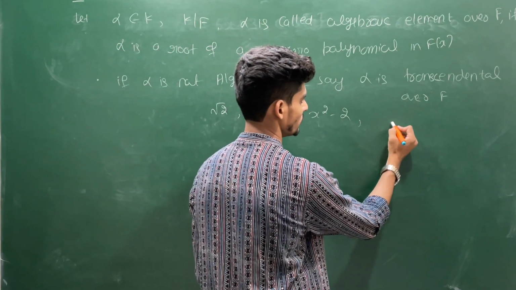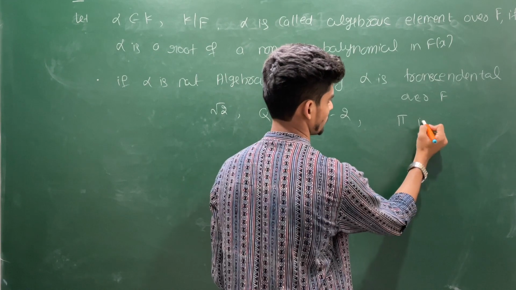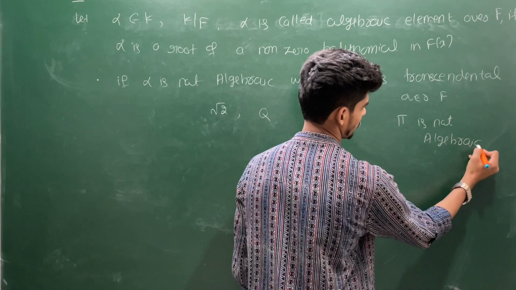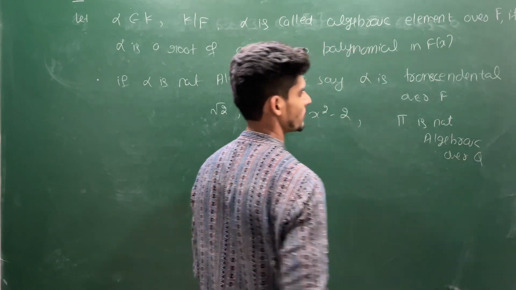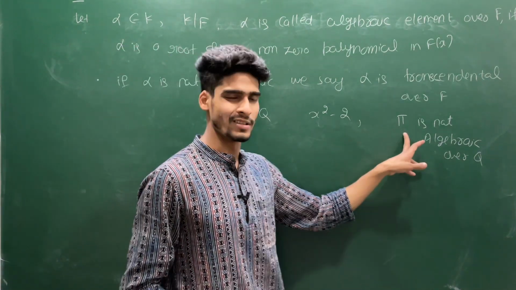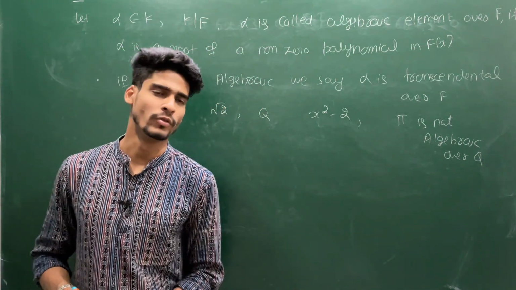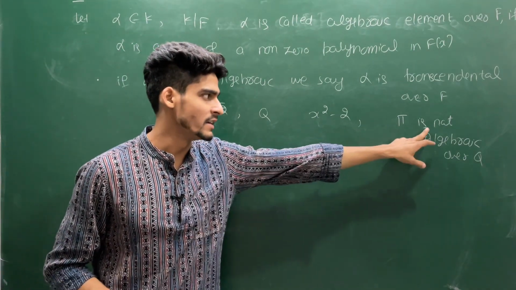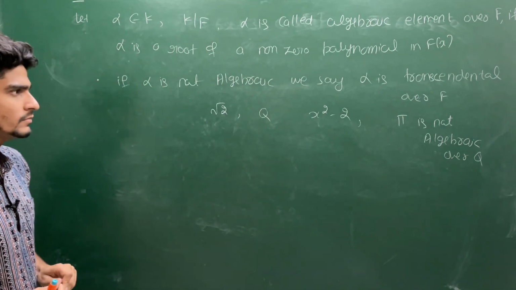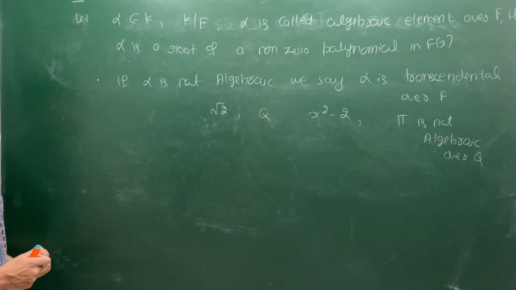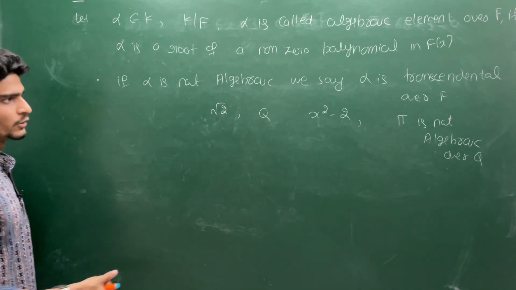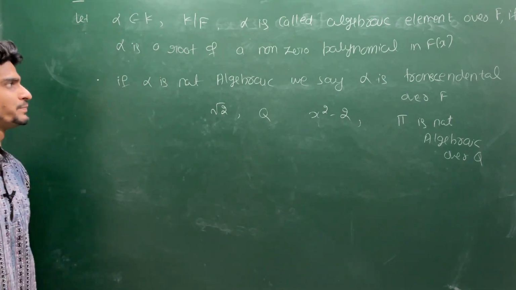Clearly we already know this pi is not algebraic over Q. Pi is not algebraic over Q. You only know this result, but you do not know why it is so. So we will try to cover this proof also, why pi is not algebraic over Q, why pi is a transcendental number. So I will try to give you the criteria for this in this course.